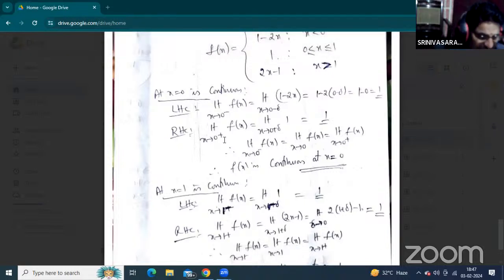And right hand continuity means x greater than 0 plus.